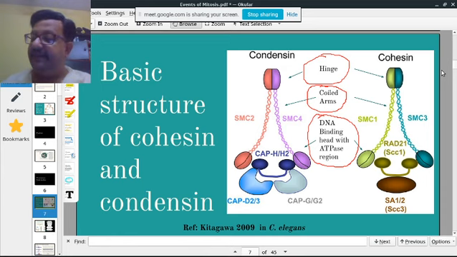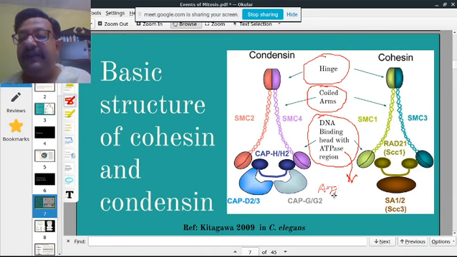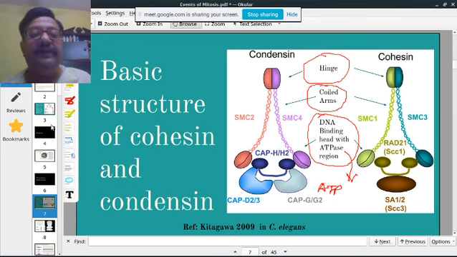And you know the function. What is the function of ATPase? Basically, the function is ATP hydrolysis.